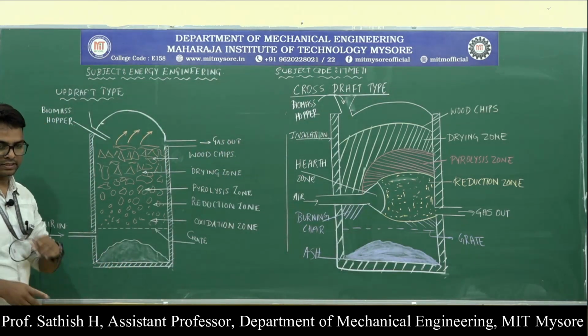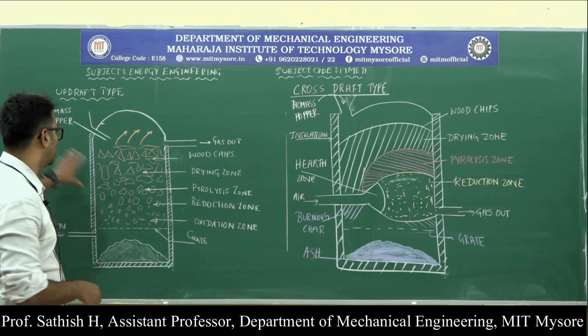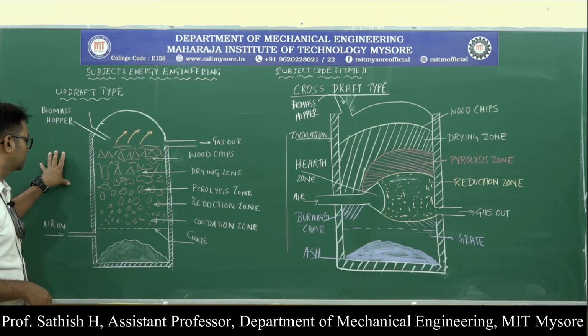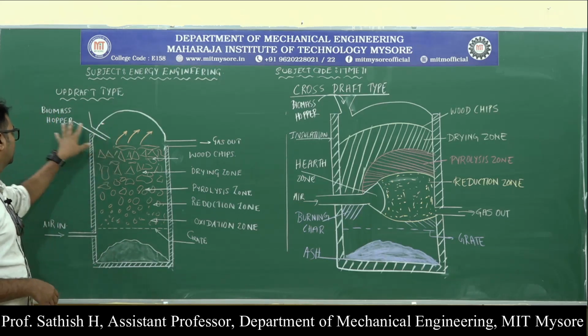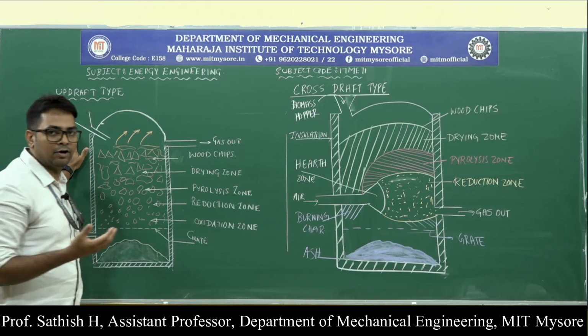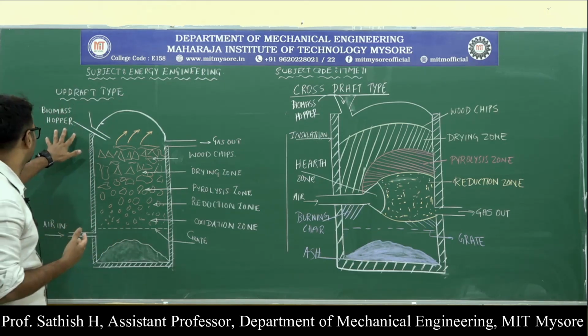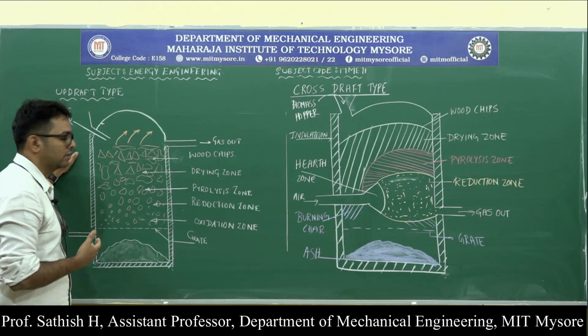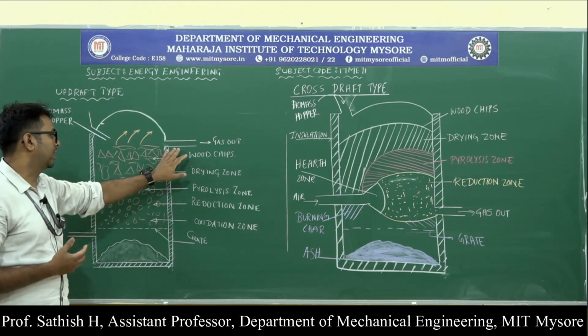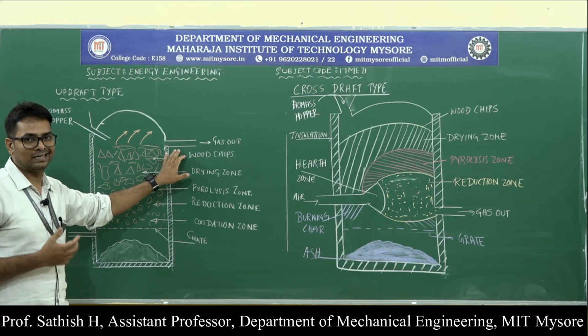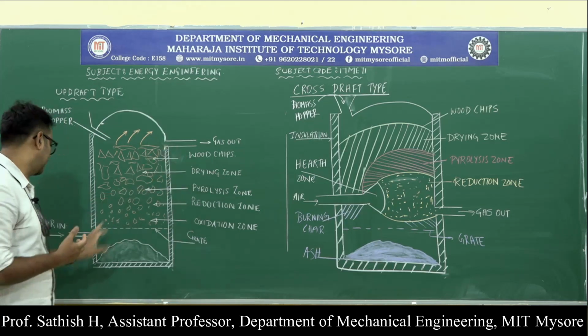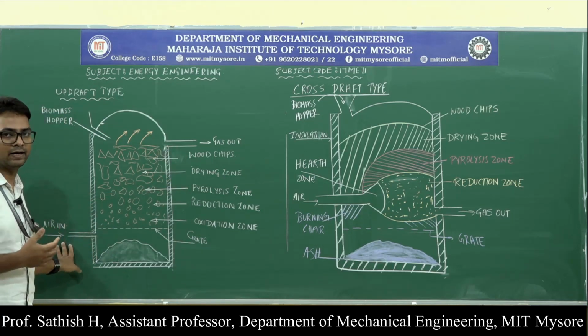Here the construction is similar to the downdraft gasifier itself. We have the gasifier, and at the top we take the biomass into the gasifier through this hopper. The outlet is provided at the top, and the inlet of the air is provided at the bottom.